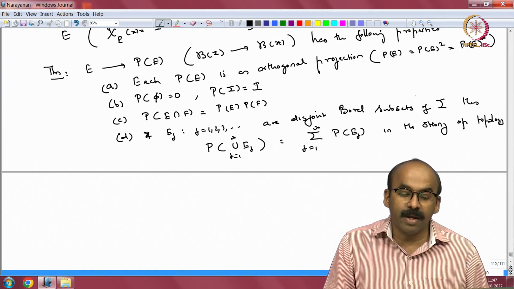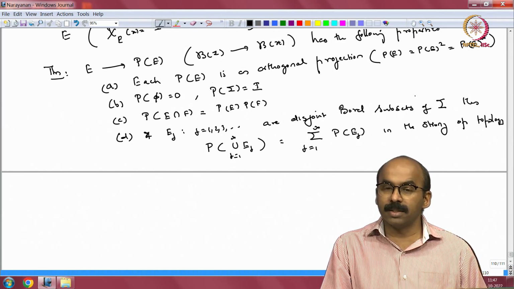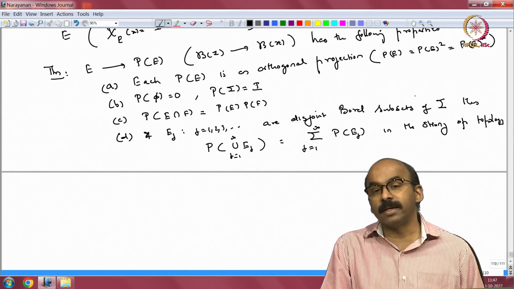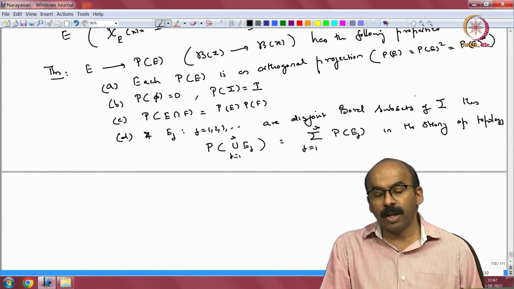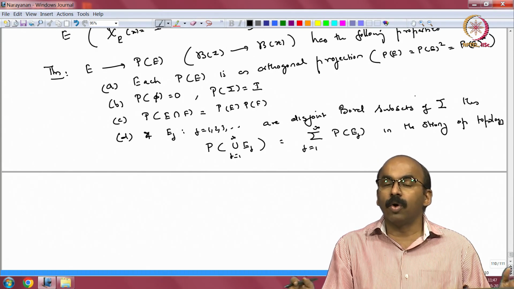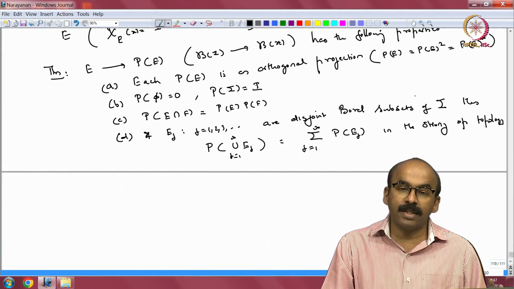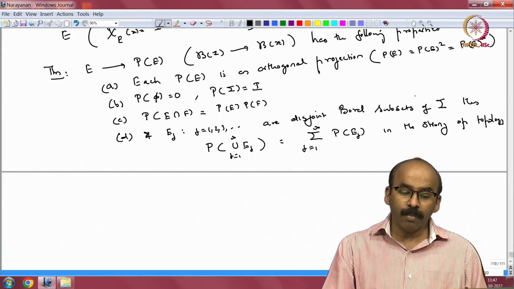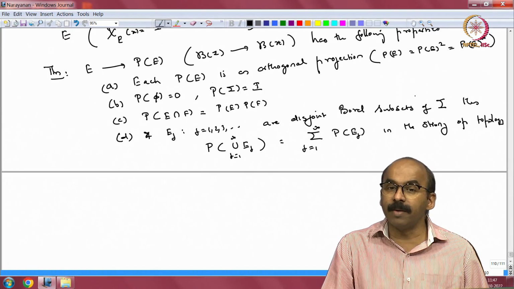C says P of E intersection F equal to P E intersection P F. So, that is sort of saying if you take disjoint sets E and F, then the product is 0, which means the ranges are orthogonal to each other. So, disjoint sets will go to projections whose ranges are orthogonal to each other, and D is the countable additivity, right.